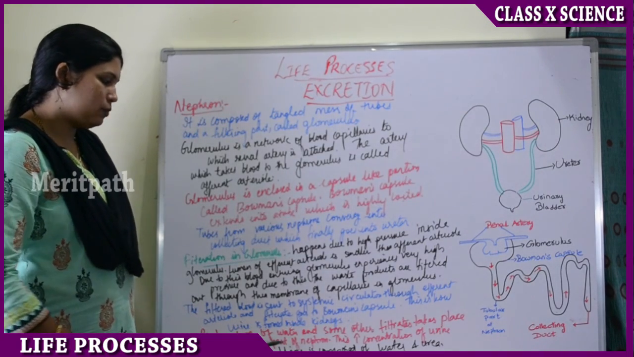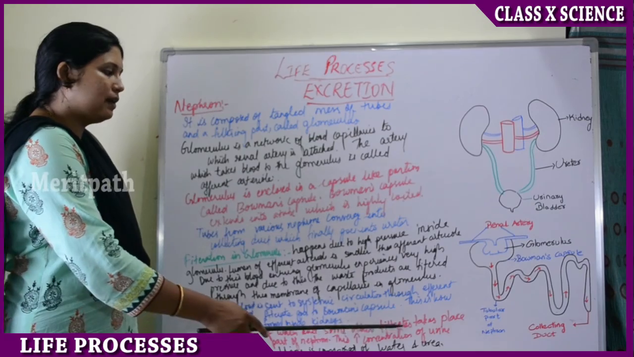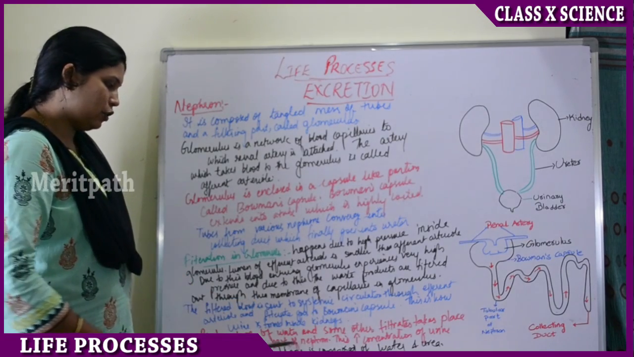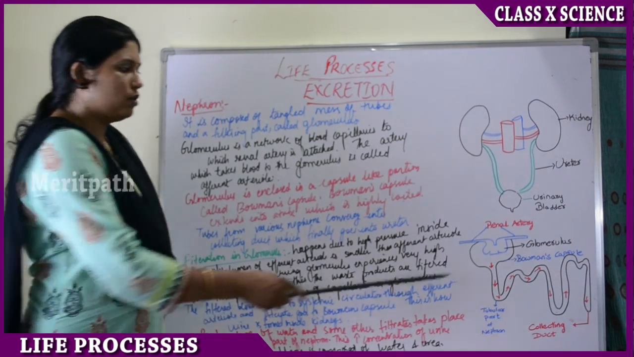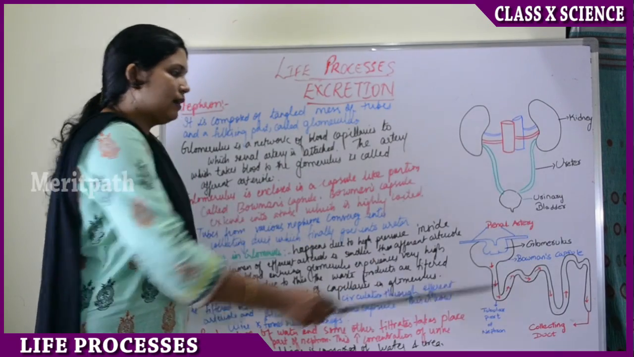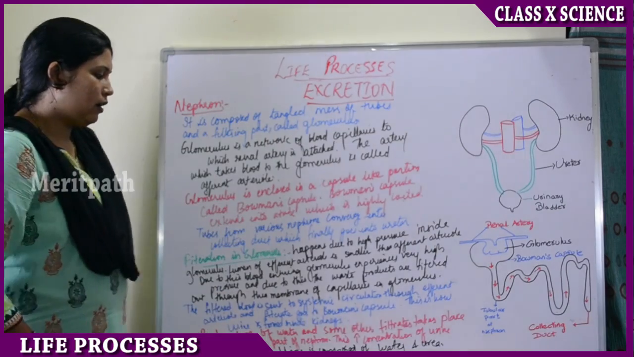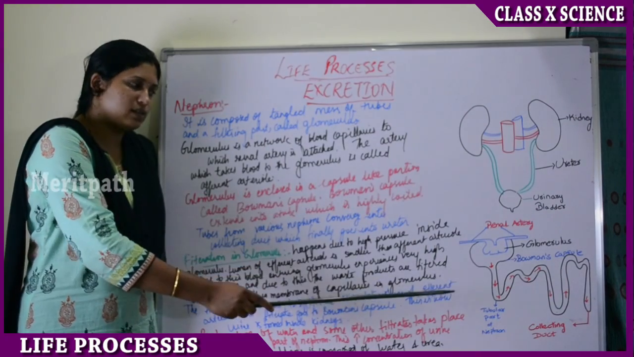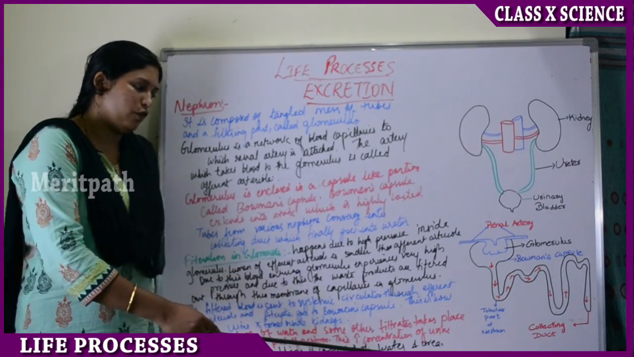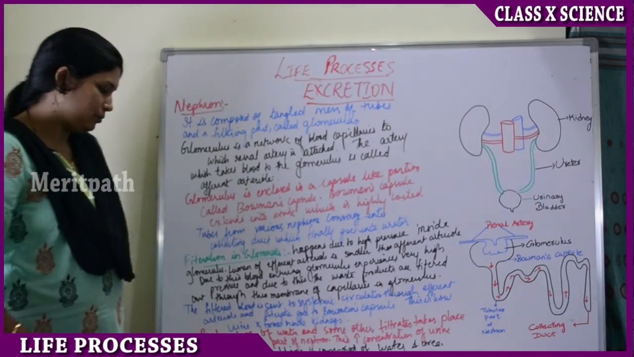So the reabsorption of water and some other filtrates takes place in the tubular part of the nephron. This increases the concentration of urine, and urine is made up of water and urea.